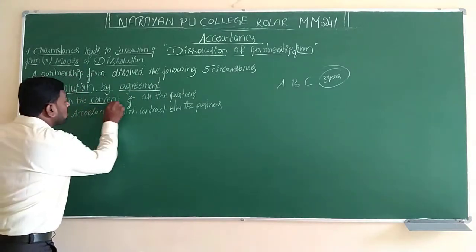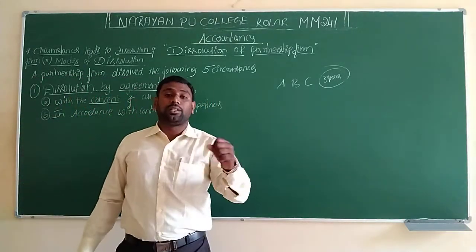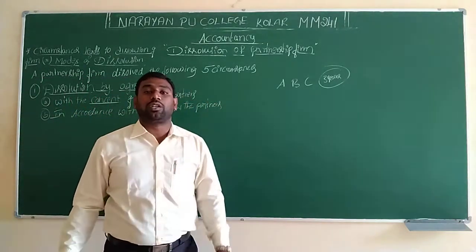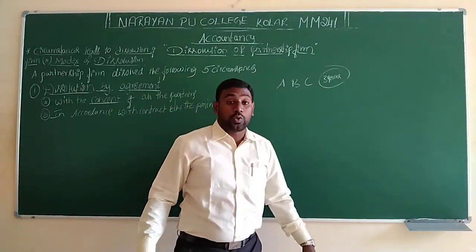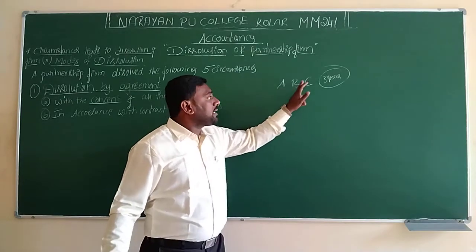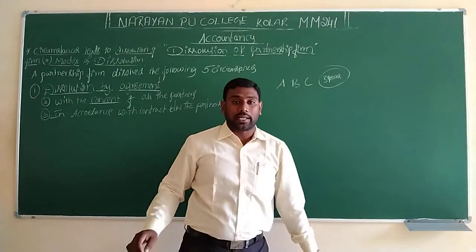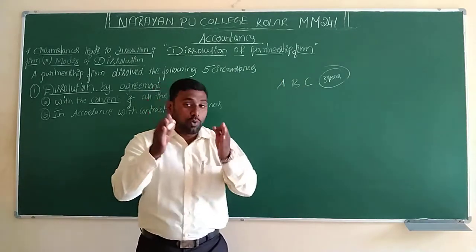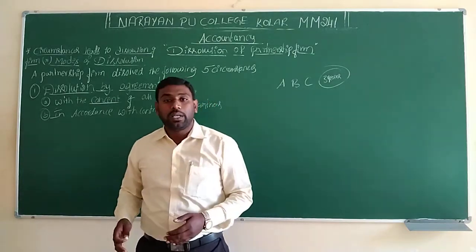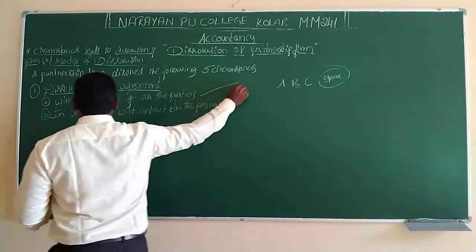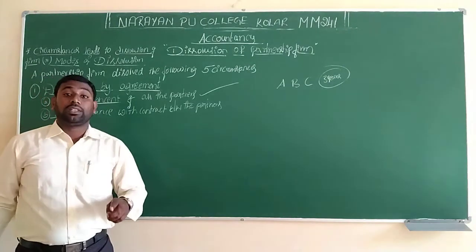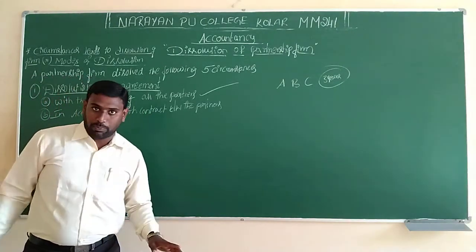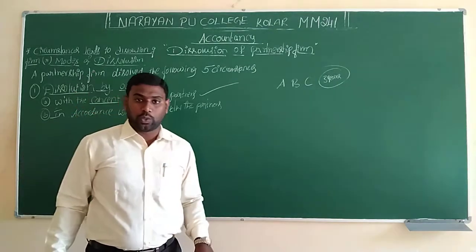With the consent and acceptance of all the partners, the company is going to be closed.